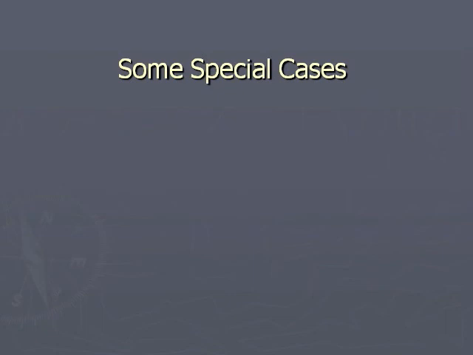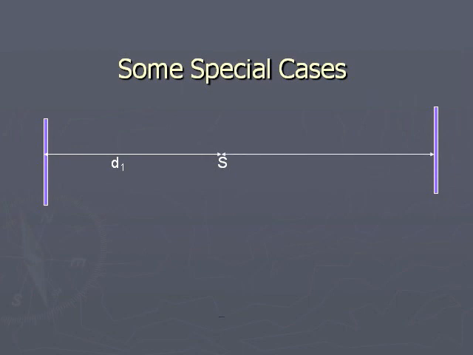Let us consider some special cases. Let us consider two reflectors, and the source is in between the two reflectors. The distance of the left reflecting surface is d1, and that of the right reflecting surface is d2. When a sound is produced at S, the observer is also at S. O represents the observer, S represents the source. Both are at the same point.